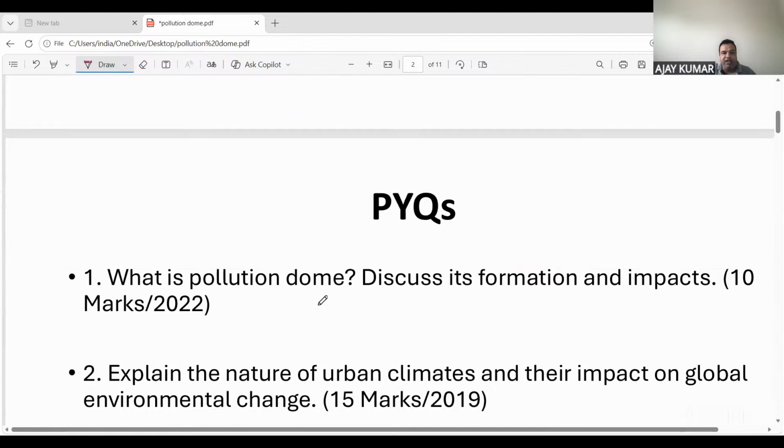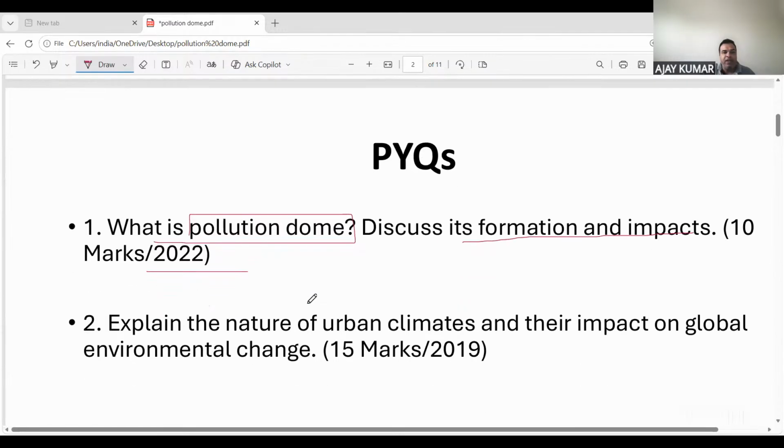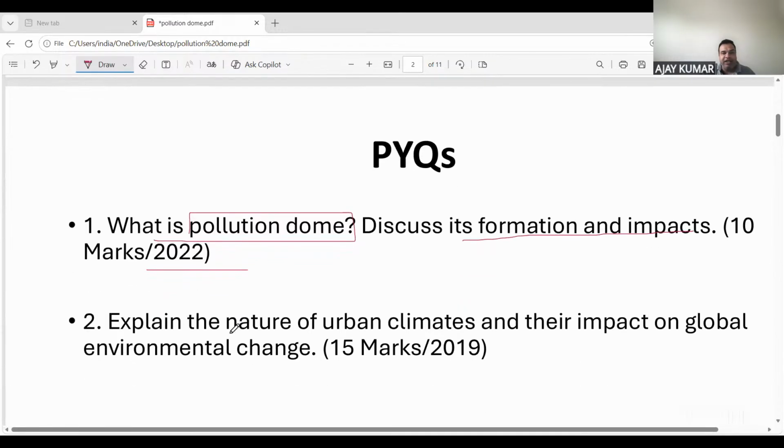And the question that has been asked in recent years is: what is pollution dome? Discuss its formation and impacts. It is 10 marks, and it was asked in 2022. Another question was: explain the nature of urban climates and their impact on global environmental change. Okay, this was of 15 marks and it was asked in 2019. So basically these are two questions where you can use the case study that we are going to do today.